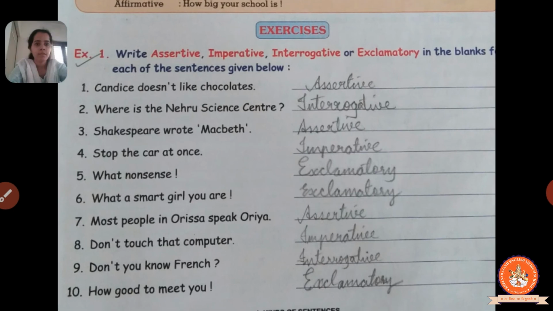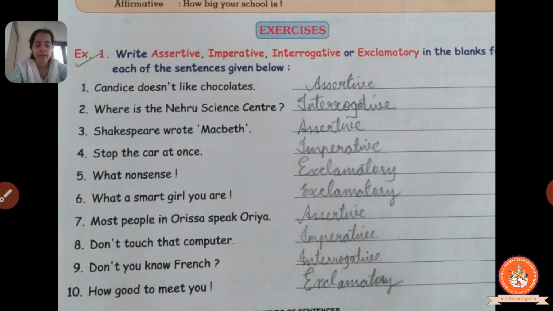So exercise, this you have to write in your workbook. We have to read each sentence, know what type of sentence it is, and write it over there. So first one, Candice doesn't like chocolates. Who doesn't like chocolate? Candice. So what kind of sentence is it? It is providing us some information, right? So it is an assertive sentence. So we will write assertive in the blank.